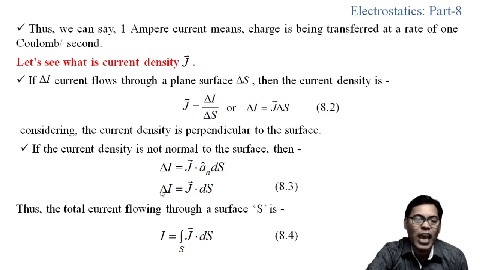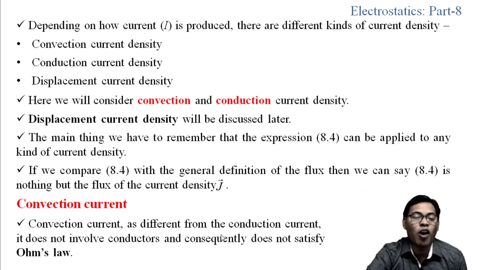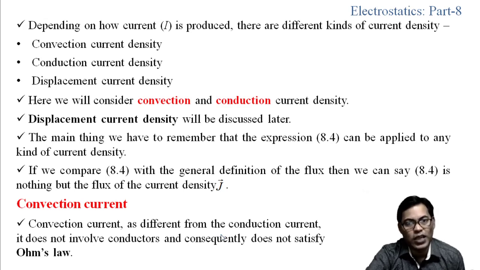As we have the small change in the current, the total current flowing through the surface S can be written as I equals the surface integral of J dot ds. That is important. Now, depending on how the current is produced, there are different kinds of current density. That is important, we are going to discuss it here.